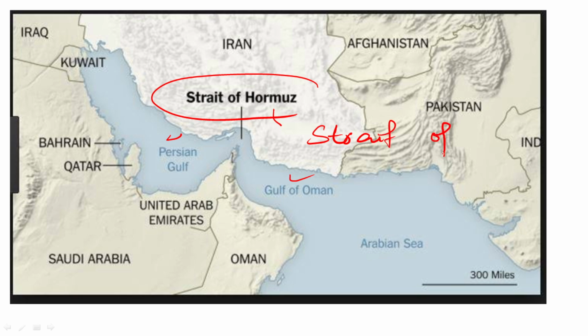It is also called the Strait of Hormuz. Please remember that, guys. This is the channel that links the Persian Gulf with the Gulf of Oman. Apart from that, you need to remember this strait separates Iran in the north from the Arabian Peninsula in the south. Please remember this.